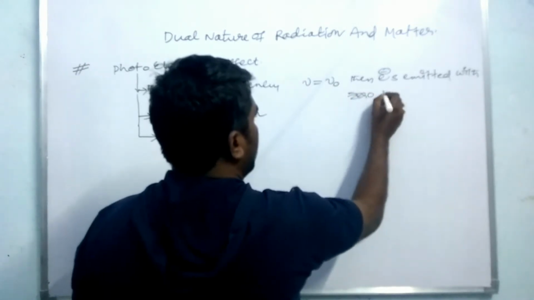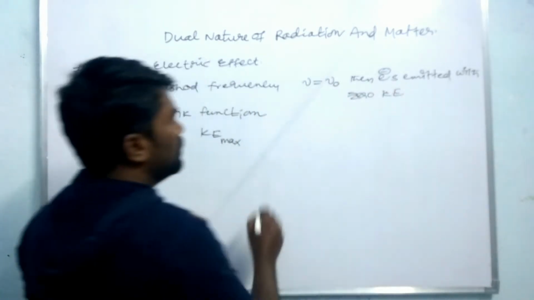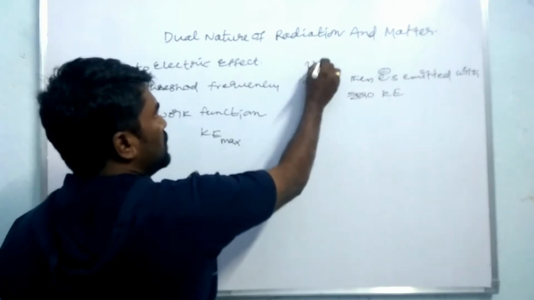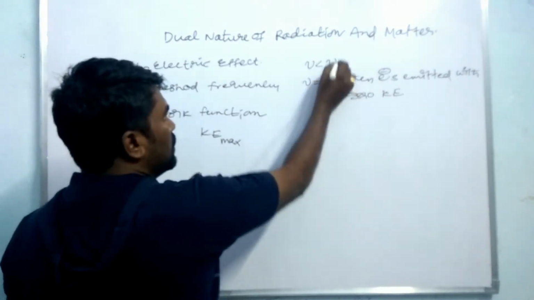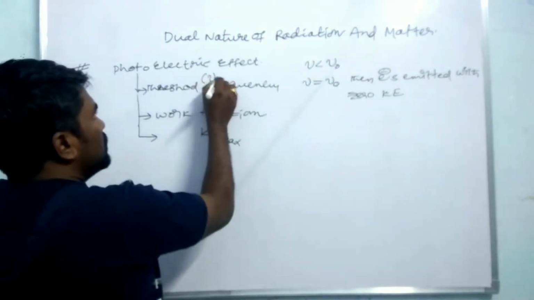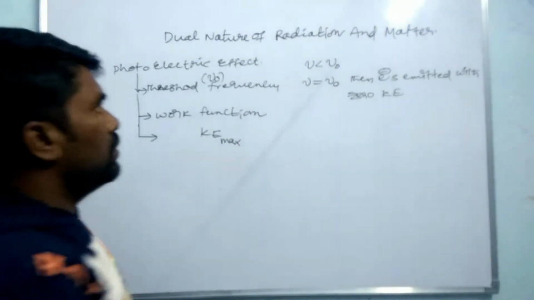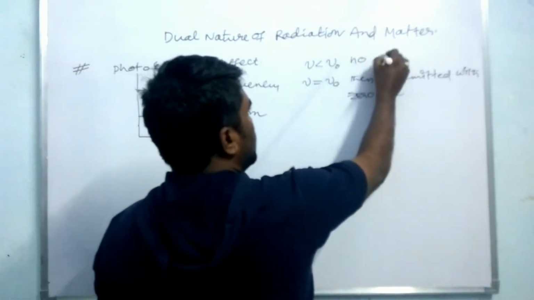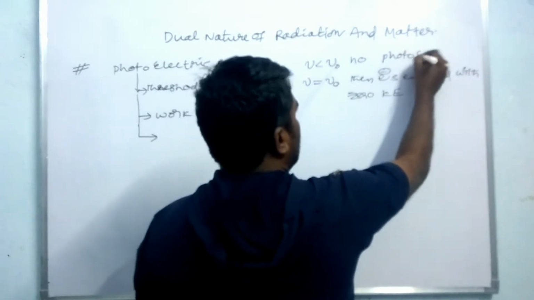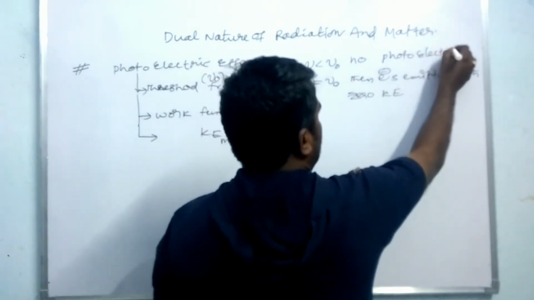Very important: if nu is less than nu naught, where nu naught is the threshold frequency, there is no photoelectric effect.